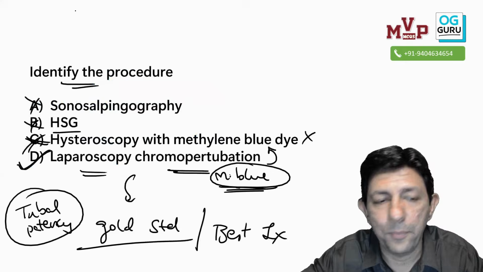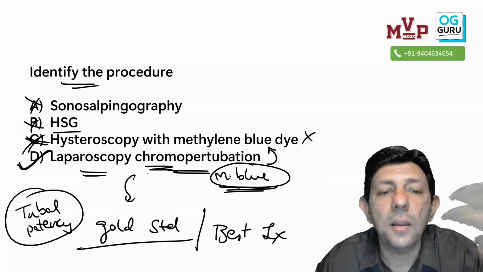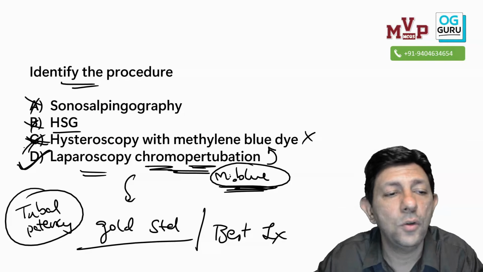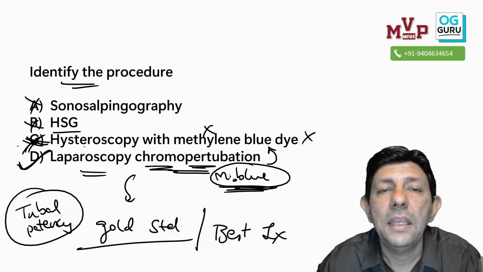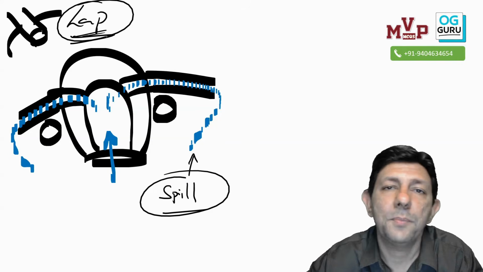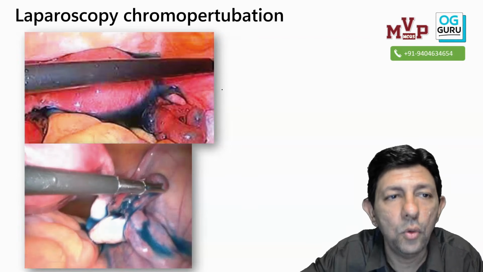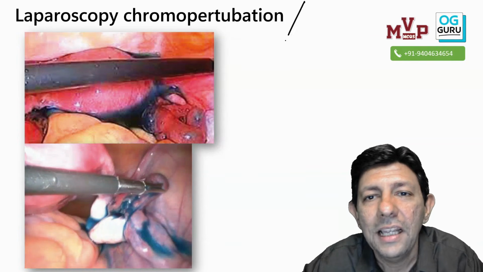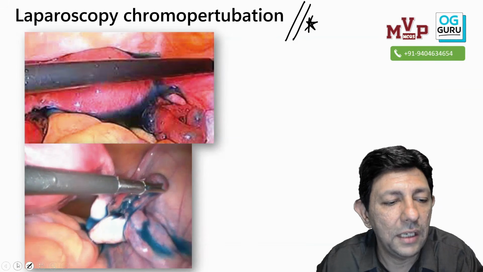So it is called laparoscopy. Chromo means color, pertubation means to put in the fallopian tube. Yes, methylene blue is the dye used, but it is not hysteroscopy with methylene blue. It is laparoscopy with methylene blue or laparoscopy chromopertubation, and we are checking the spill of the dye. Clear to all of you? And see the same picture, isn't it, my dear student? This is also a very important image-based question, never ever skipped.